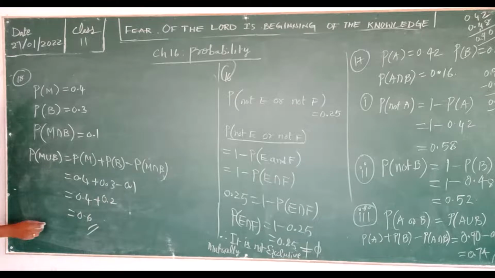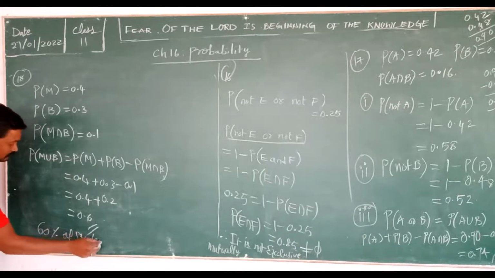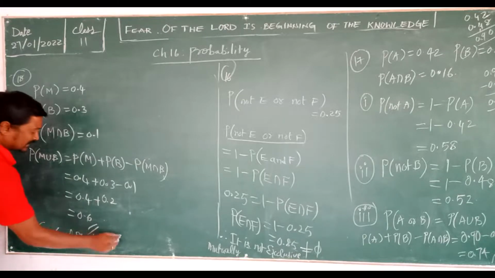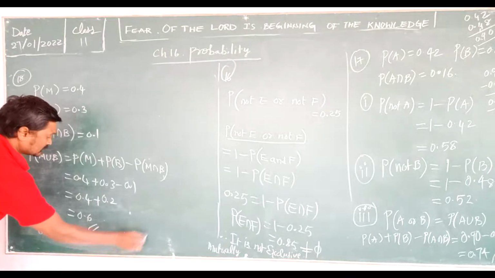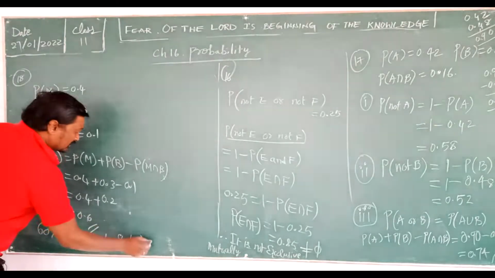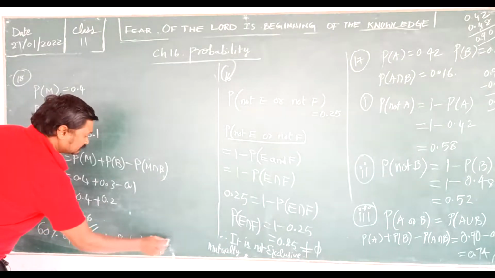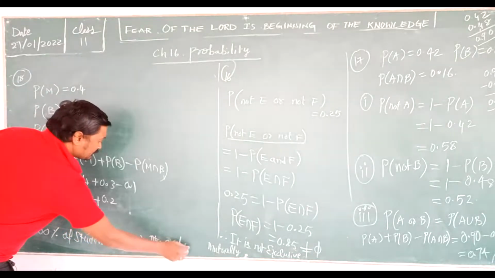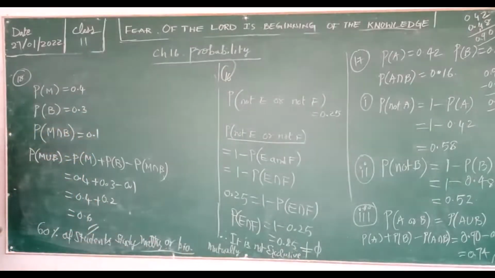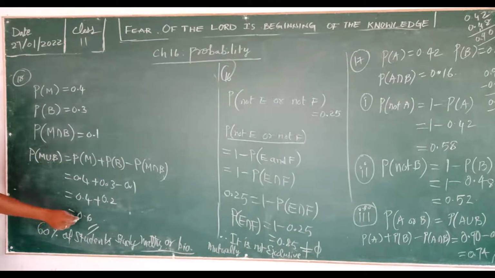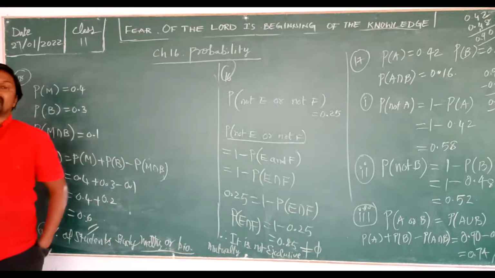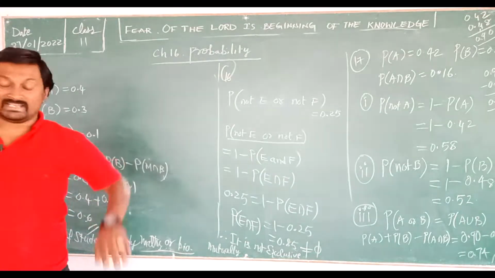That means 60 percent of students study maths or bio. The probability of a maths or bio studying student is 0.6. Completed your answer of 18.